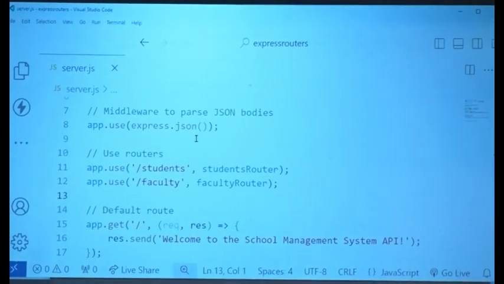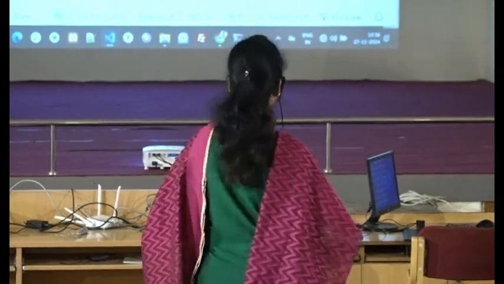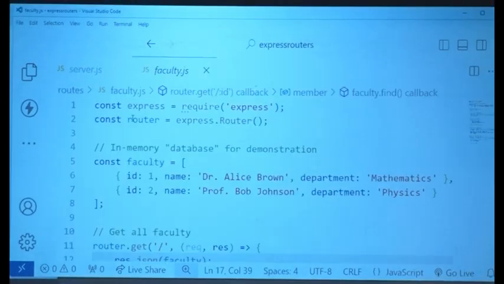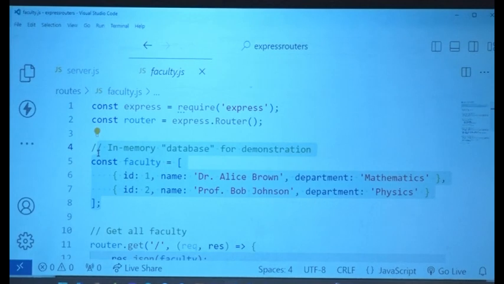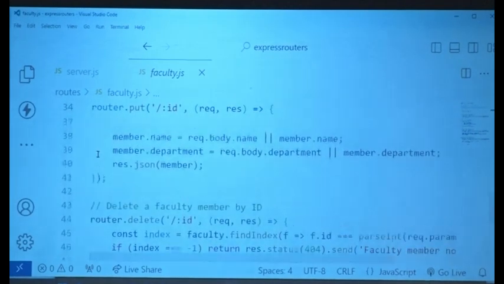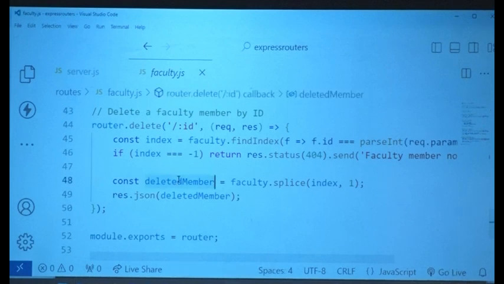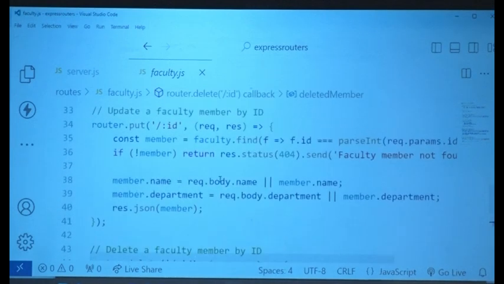Now, the one thing that I think might have got you to thinking that now it is getting a little convoluted is the delete and update part. I gave that to you so that you understand how it is done. That is all, okay? Don't focus more on the deletes and updates and all, because what are you deleting and updating? This one, this object, faculty object, student object. We are doing the same thing here. You see that? Faculty.splice, you are deleting that and you're sending that, right? You're checking the department number, giving that.